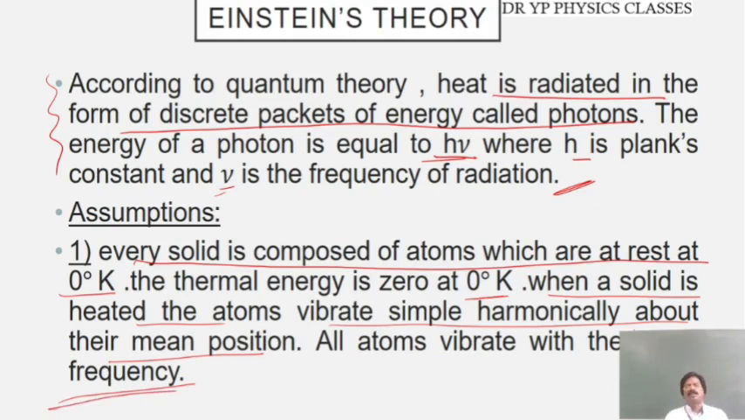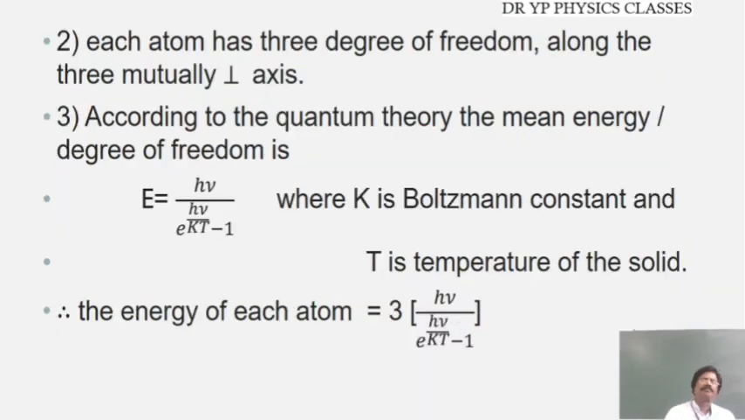Suppose a solid at 0 degree Celsius is given heat. What happens? Atoms absorb the heat and begin to vibrate simple harmonically about their mean positions. He assumed that all atoms in the solid vibrate with the same frequency. Each atom has 3 degrees of freedom along 3 mutually perpendicular axes.